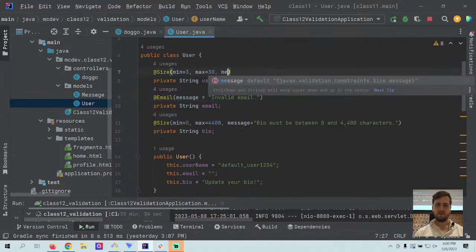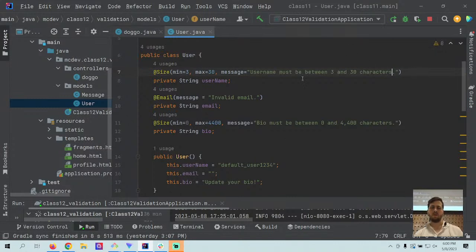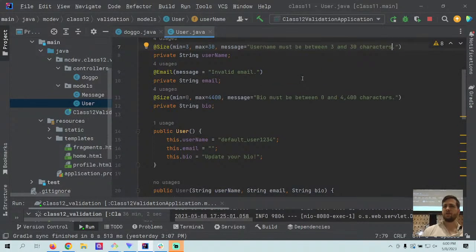Then for the size, message equals, say, username must be between three and 30 characters long. Cool. Be consistent.